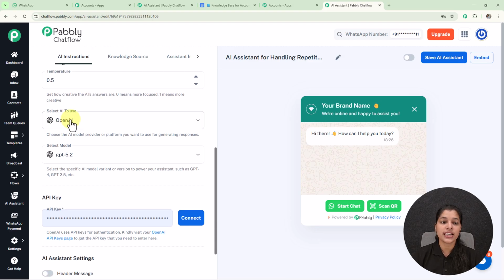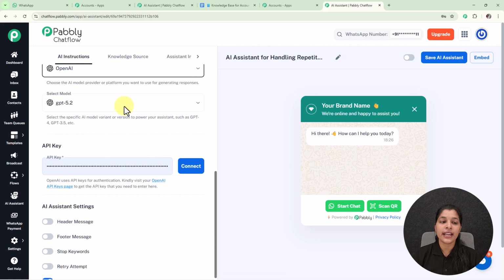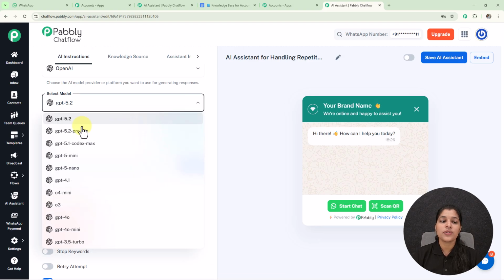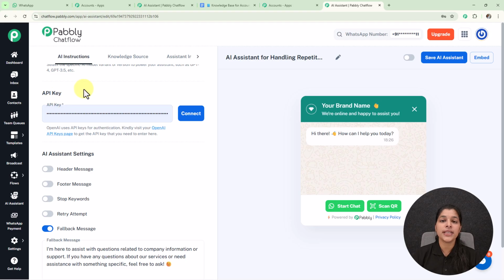Afterwards we get this option for selecting the AI to use. From here I'm going to keep it as OpenAI, and now we get this field for selecting the model. From this drop down you can select your preferred model, but I'm going to keep it as GPT-4o. And now we get this API key section where you have to provide the API key.